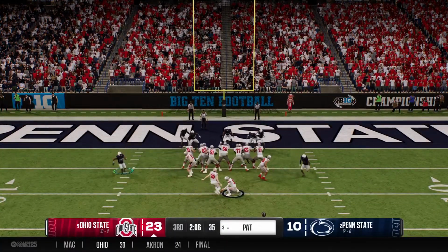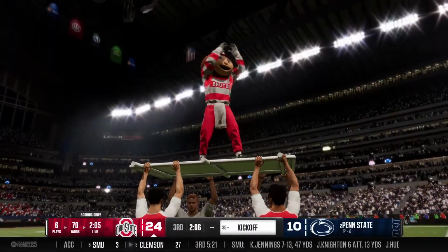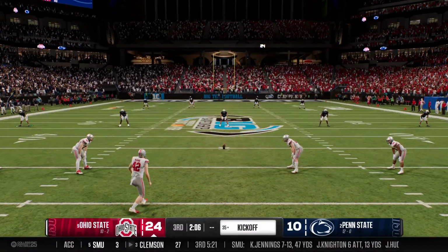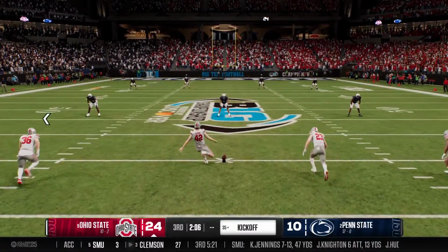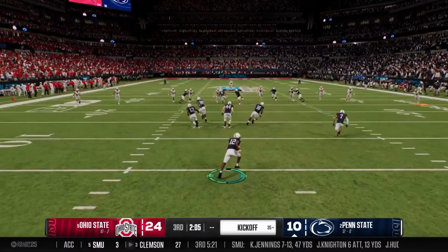Well, anytime you see a performance like this out of a quarterback, it's like the stars are in alignment. The quarterback's doing his job. The play caller is seeing the Ohio State getting their get back. It's a possibility. Oh my God, Clemson's putting a beating on SMU, 27-3.